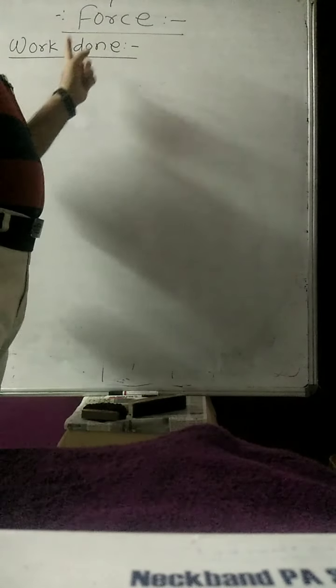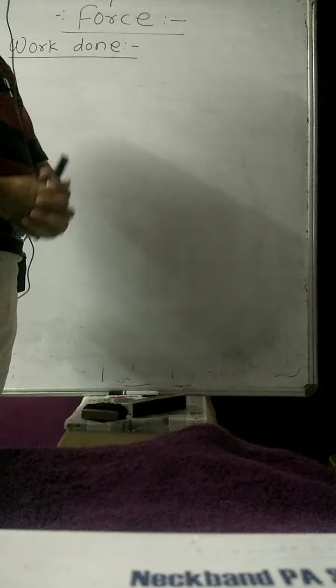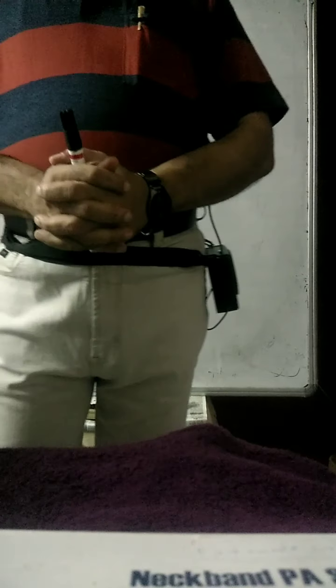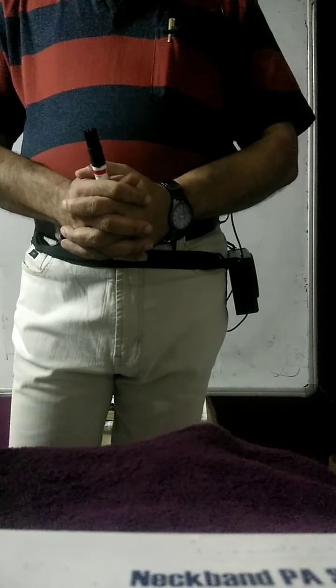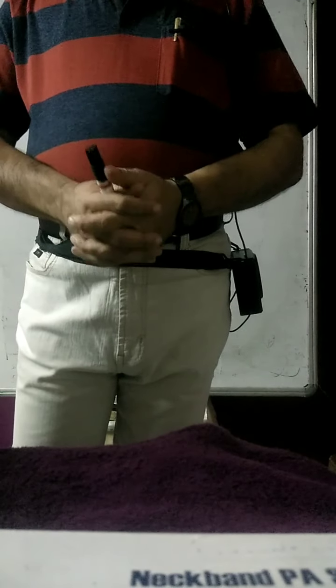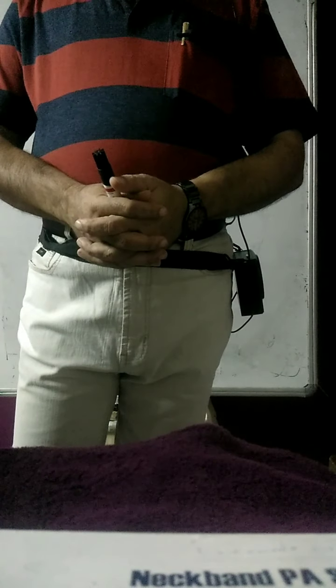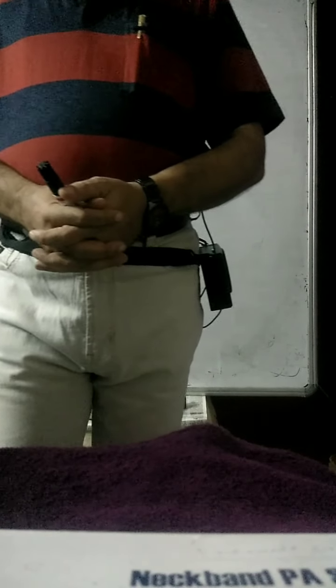Today we proceed to the next point, that is, the amount of work done. In physics there are two types of work done: one is physical work done and one is mental work done.